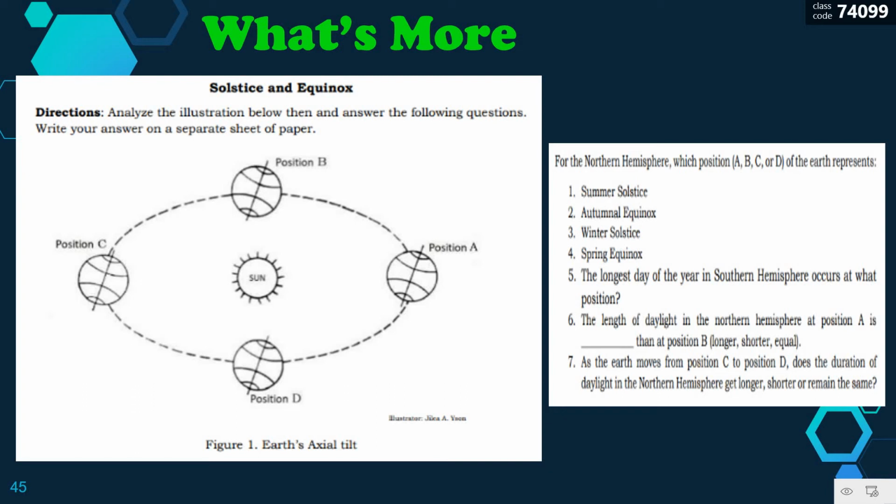The longest day of the year in the southern hemisphere occurs at what position? The length of the daylight in the northern hemisphere at position A is blank than position B. Is it longer, shorter, or equal? As the Earth moves from position C to D, does the duration of daylight in the northern hemisphere get longer, shorter, or remain the same?